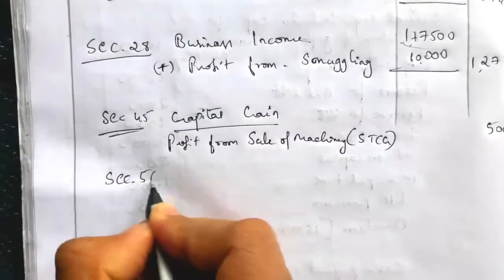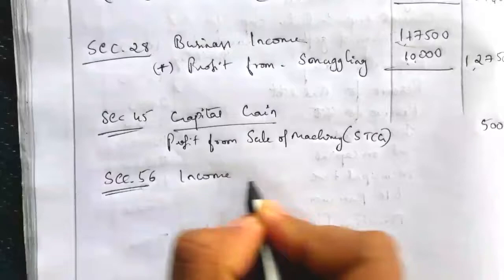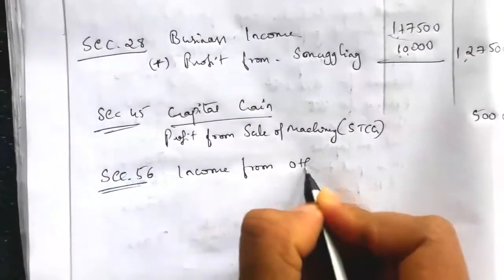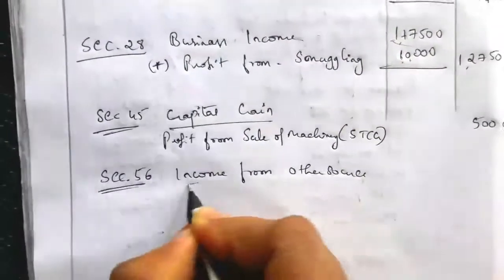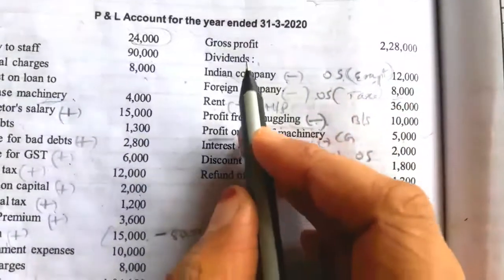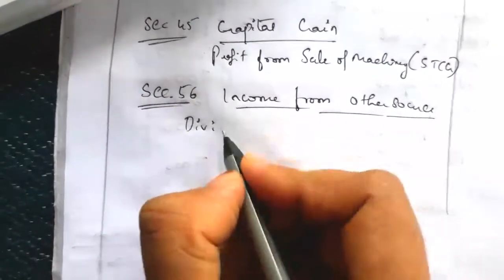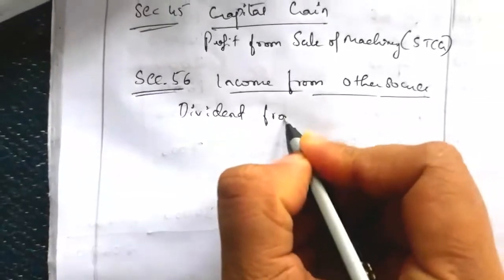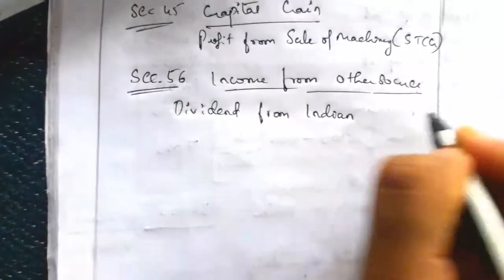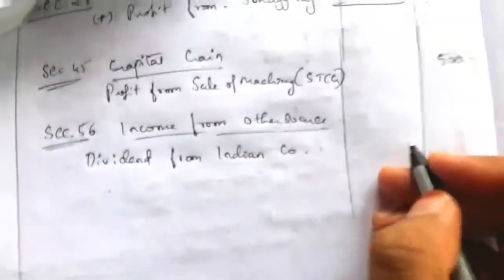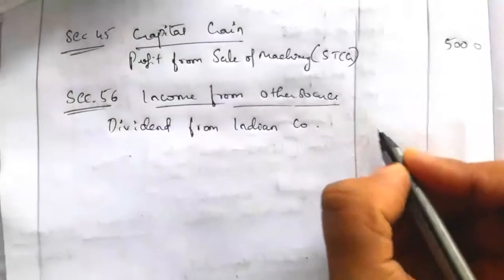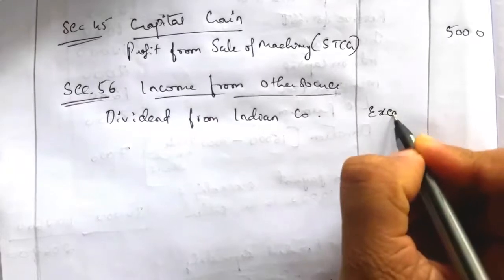Next is section 56, income from other sources. Under the head other sources, we will take income one by one. First one is dividend. Dividend income is taxable under the head section 56. There are two kinds: dividend from an Indian company and dividend from a foreign company. Dividend from an Indian company is exempt. So SSC, who receives a dividend from an Indian company, is not taxed; it is exempt.